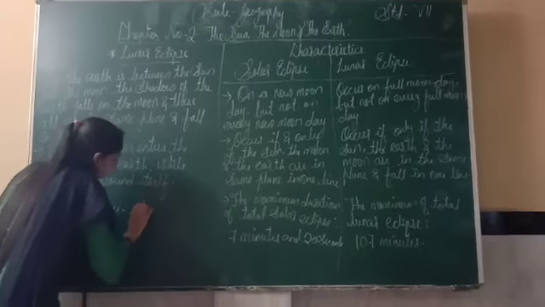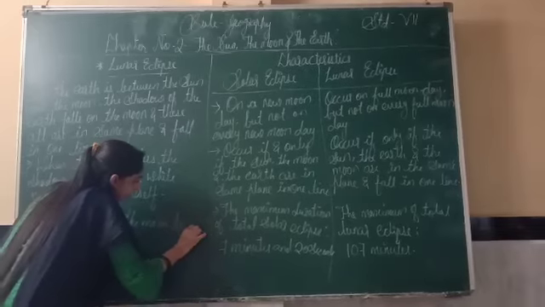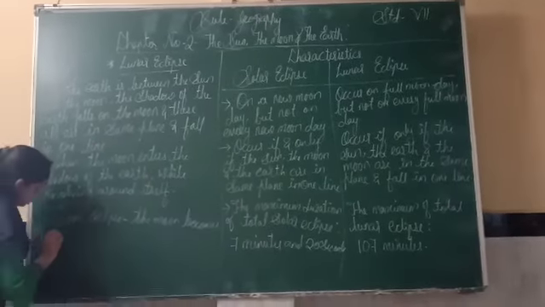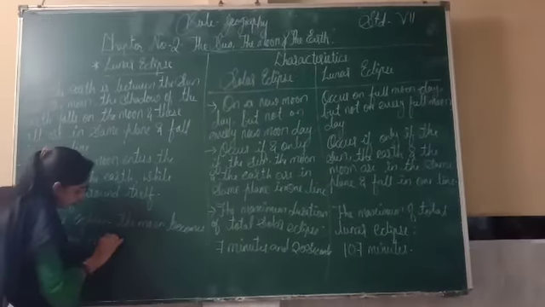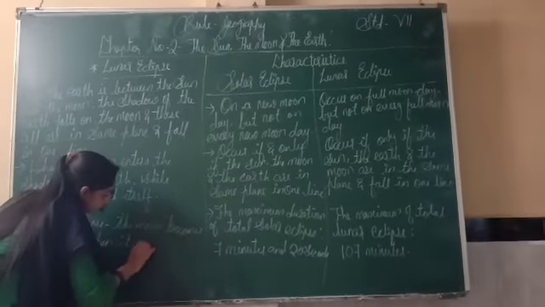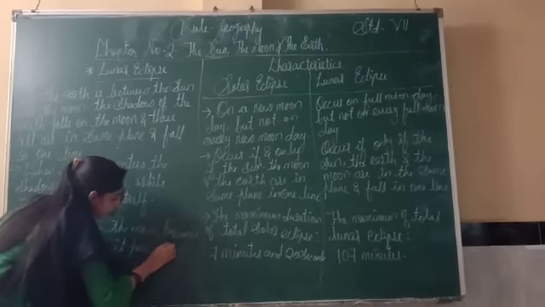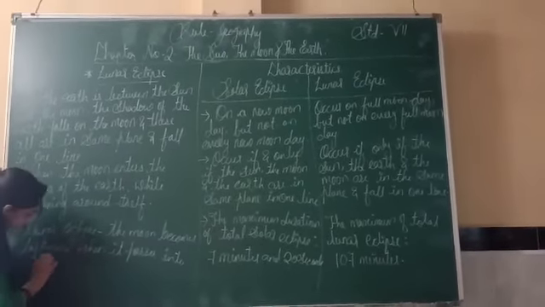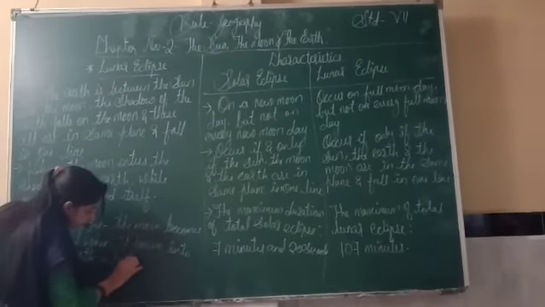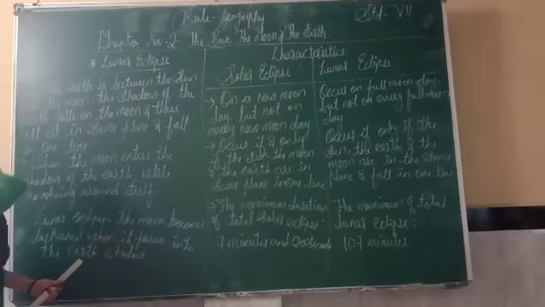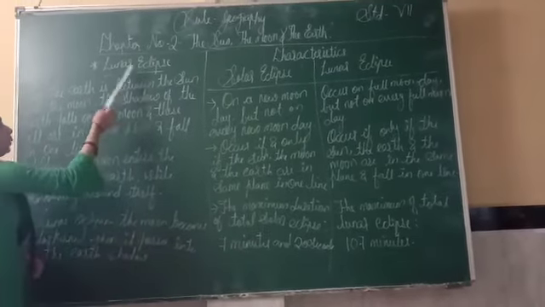is the moon becomes darkened when it passes into the earth shadow. Means while the shadow of the earth falls on the moon, at that time we'll say that lunar eclipse occurs.